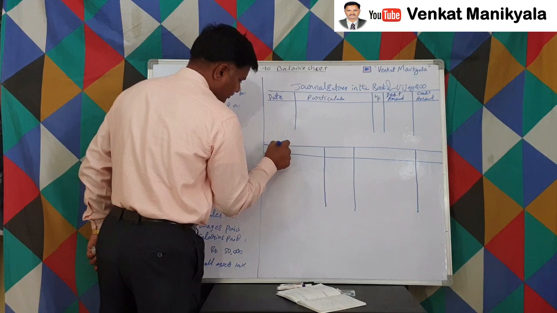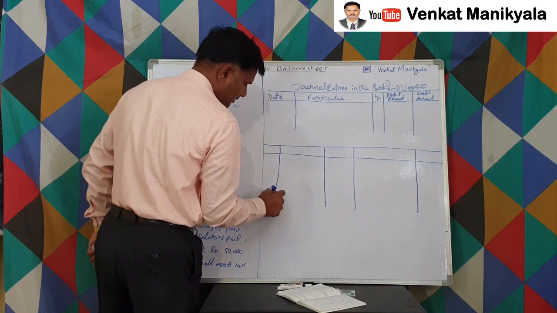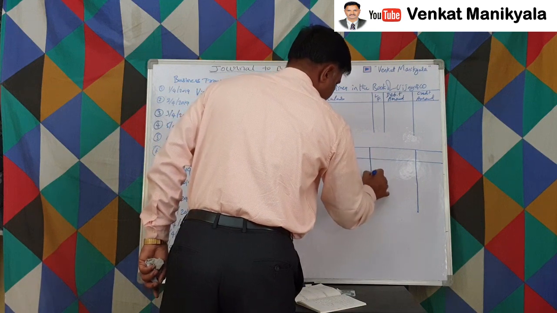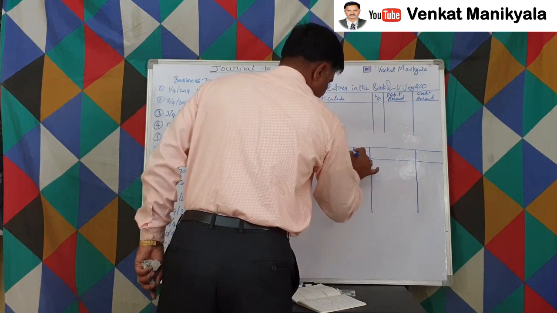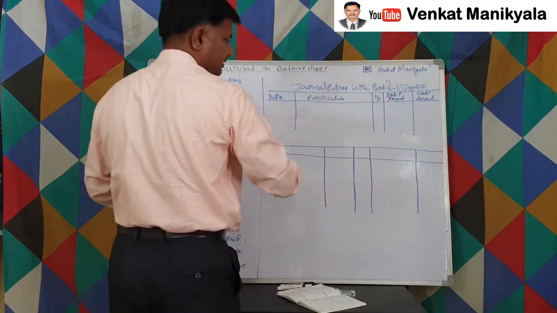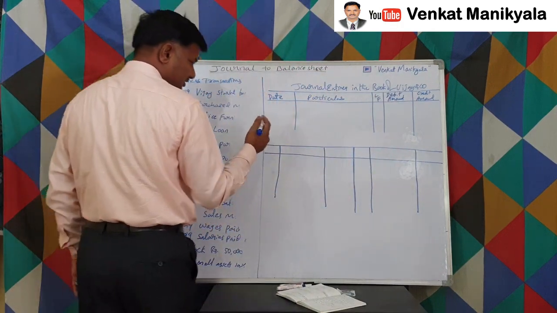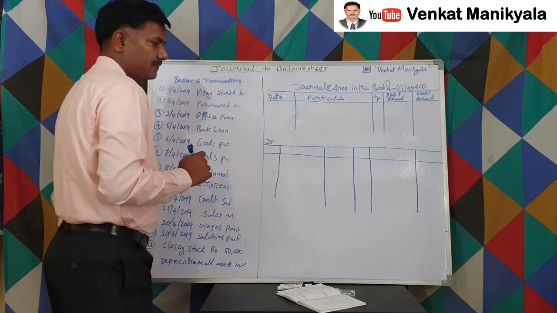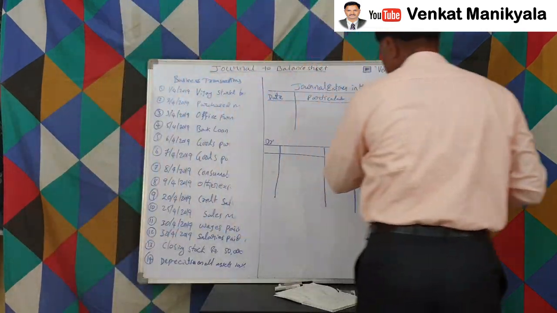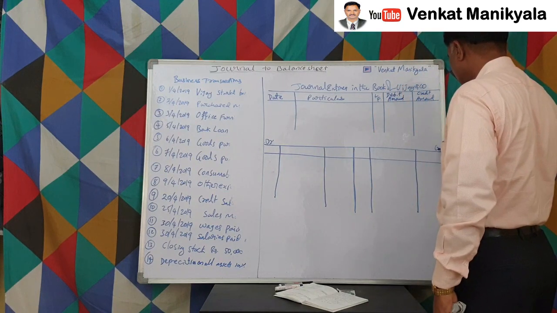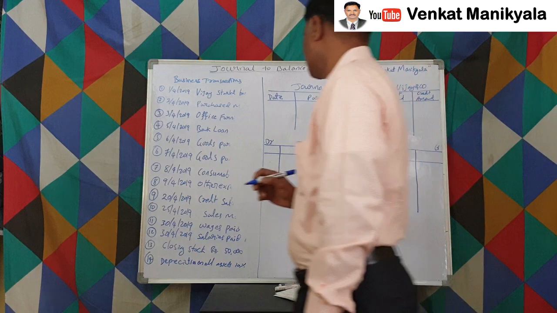And date, we require some amount of length, right? This is the partition, in the middle, this is one part, that is another part. So this left side part is the debit side, up to this. This right side part is credit, right?